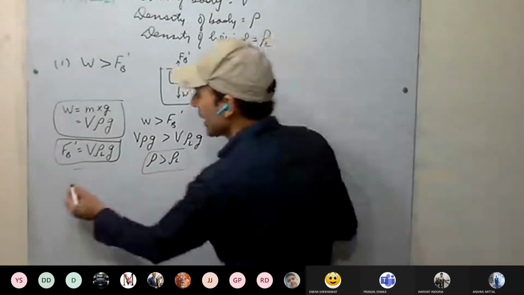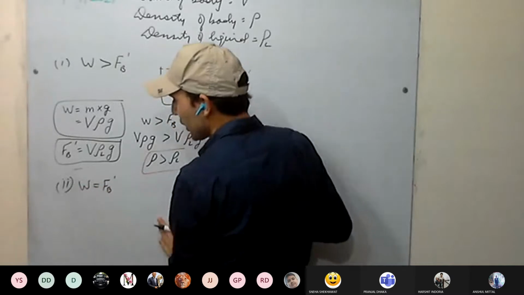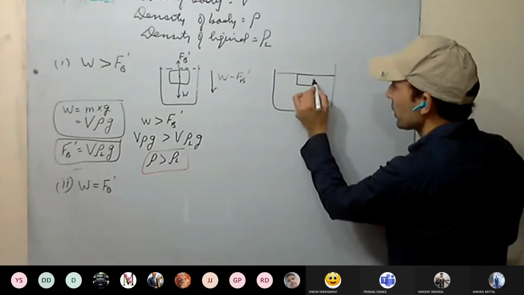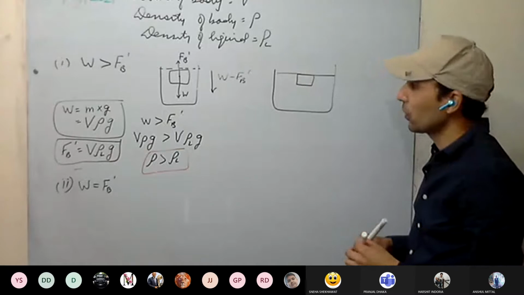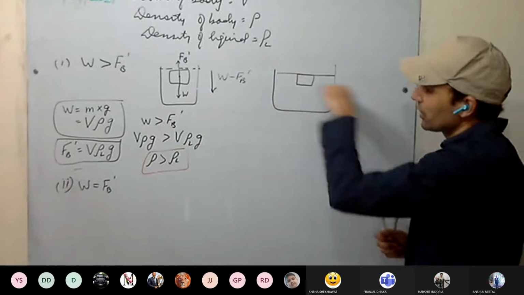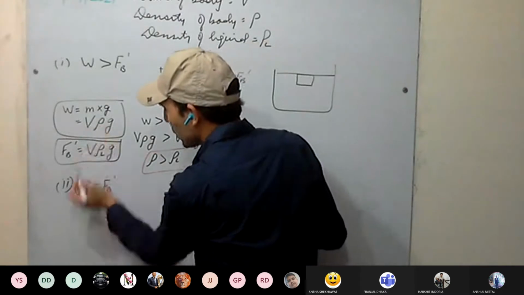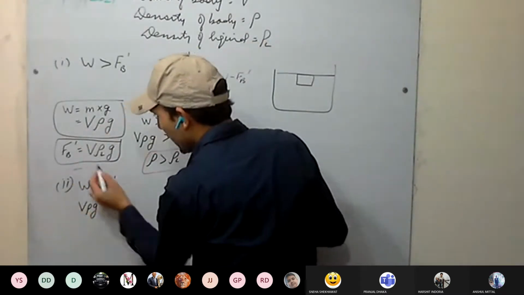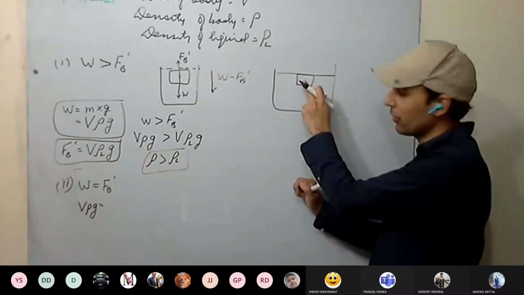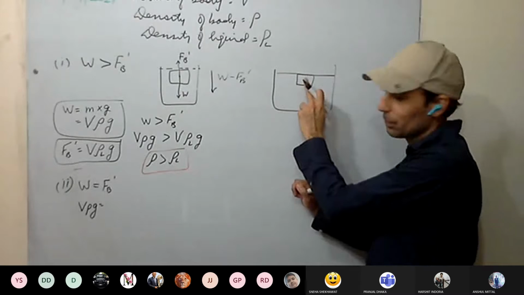Second case. In the second case, the weight of the body is the same as the maximum buoyant force. The body is going to float just below the surface. We infer that both the densities are the same. Therefore, just below the surface. How? What is the weight of the body? V rho g. Buoyant force: since the body is completely immersed, the volume of the body is the same as the volume of the displaced liquid. So V.